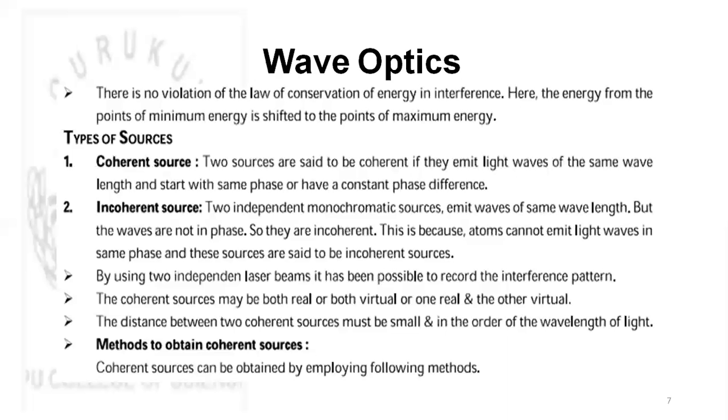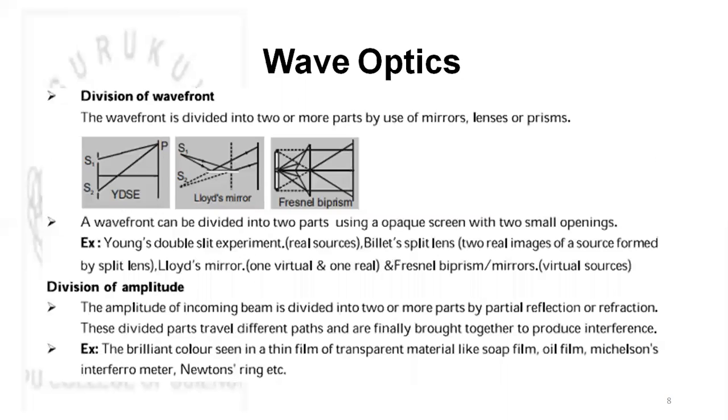Methods of obtaining coherent sources: they can be obtained by the following methods. First is division of wavefront. This can be done by using Young's double slit experiment, Lloyd's mirror, or Fresnel biprism. We get a division of wavefront here, and by that we get two coherent sources. Second is division of amplitude. In oil film, Michelson's interferometer and Newton's rings, the amplitude is divided, and that gives us the required coherent sources. So these are the two ways by which we can obtain coherent sources.